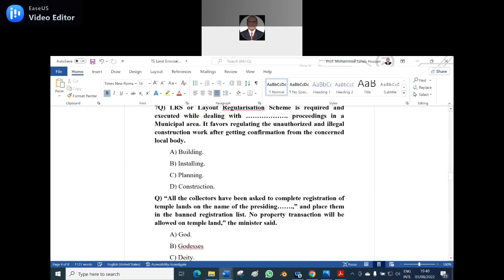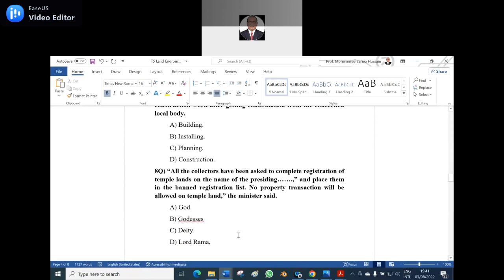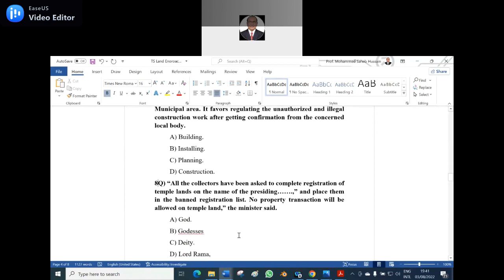Now, eighth question. I quote, all the collectors have been asked to complete registration of temple lands in the name of the presiding dash and place them in the banned registration list. No property transaction will be allowed on temple land, I unquote, the minister said. What is the dash? A, God. B, goddesses. C, deity. D, Lord Rama. Option C. Yes, Option C is the right answer. It is a presiding deity, we say.